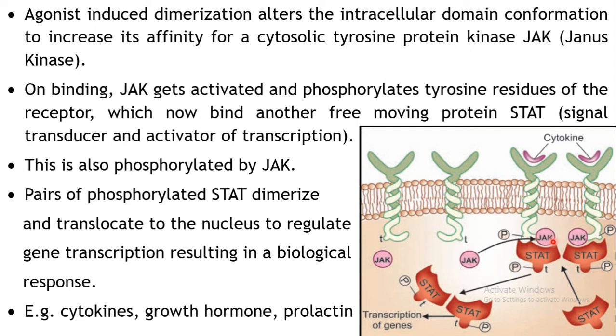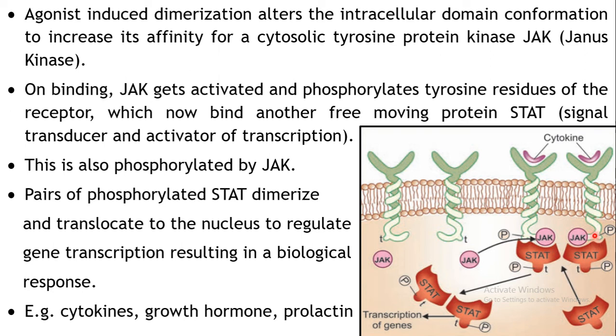Now upon getting bound, this Janus kinase gets activated once it is bound to your receptor, and it will phosphorylate the tyrosine residue of the receptor. So this JAK will phosphorylate the tyrosine on this particular receptor, and this JAK will phosphorylate the tyrosine on this particular receptor.